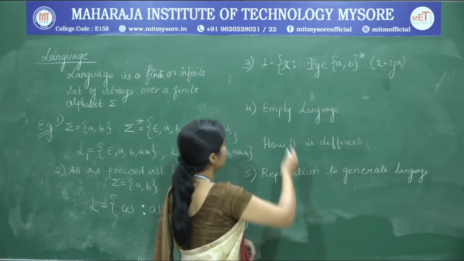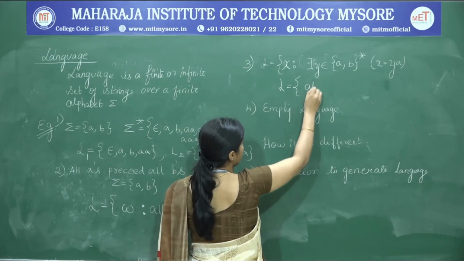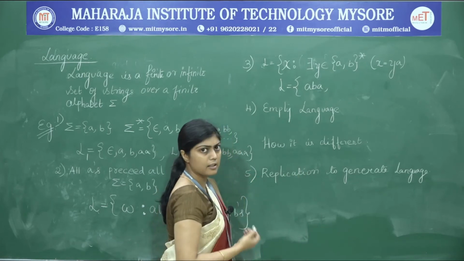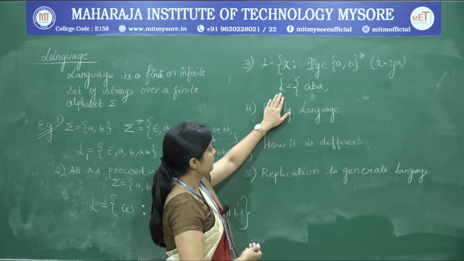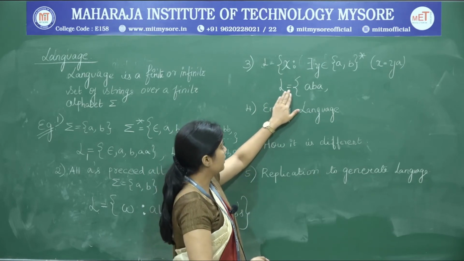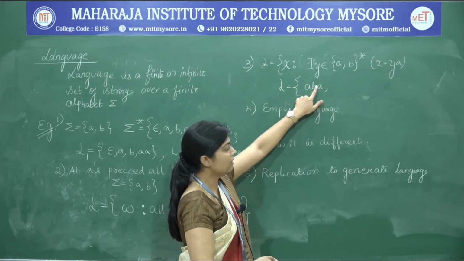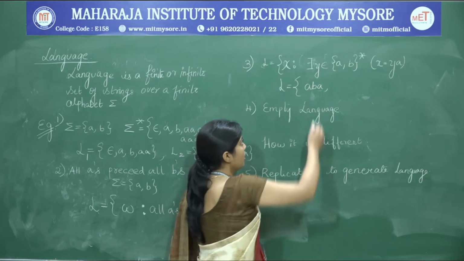So, therefore, the set of the strings that could be in this language are A, B, A. We can see that it is ending with an A and hence it is included. So, L is equal to A, B, A. As long as we see that A is present as the last character, it belongs to the language.